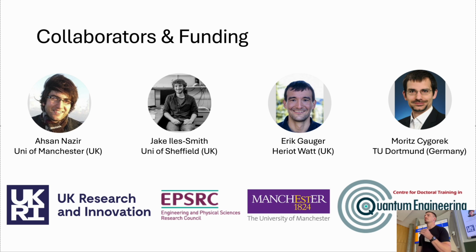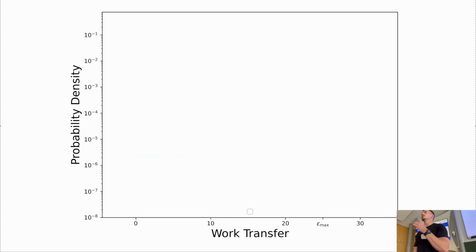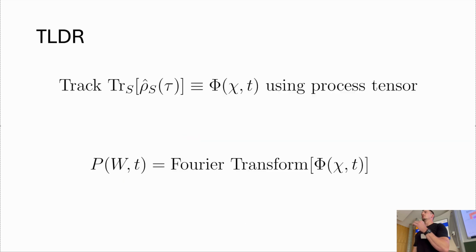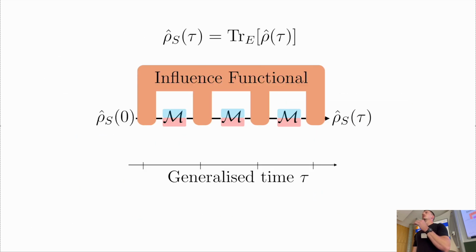The question is related to that. How does the bond dimension depend on the drive you're using? Because the correlations you're tracking should depend on how fast you drive the system, what controls you use. As far as I'm aware, the process tensor does not depend on the system Hamiltonian. Sorry, I had way too many slides, didn't I? As far as I'm aware, the influence functional doesn't depend on the system Hamiltonian, so I don't think it will depend on how fast you drive.